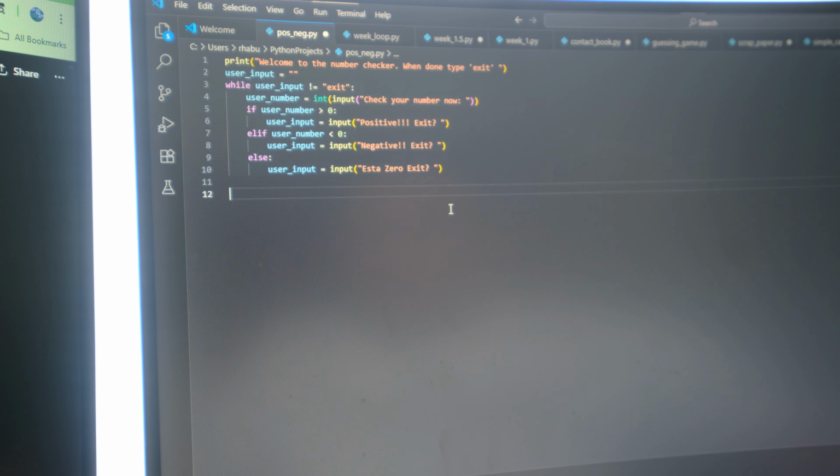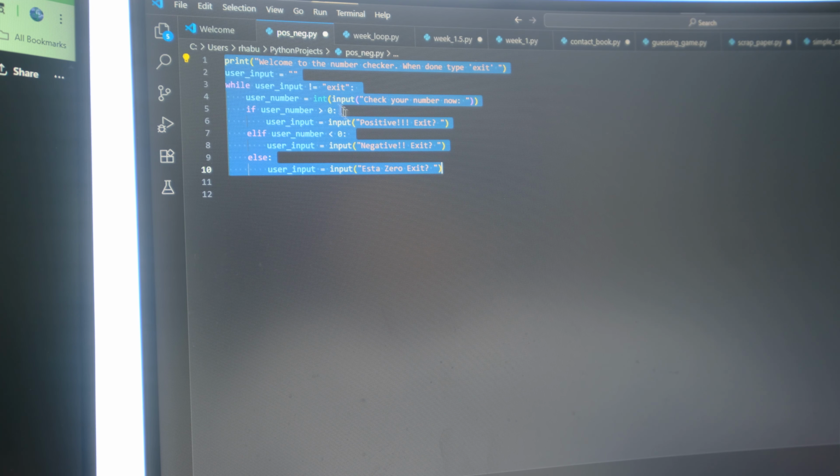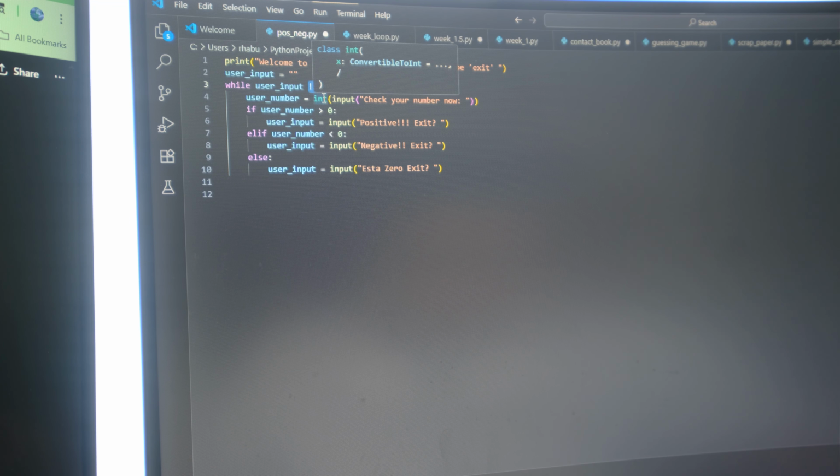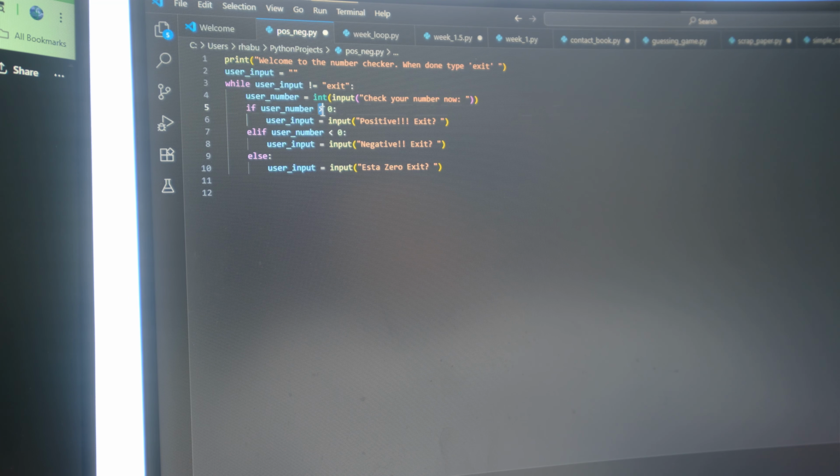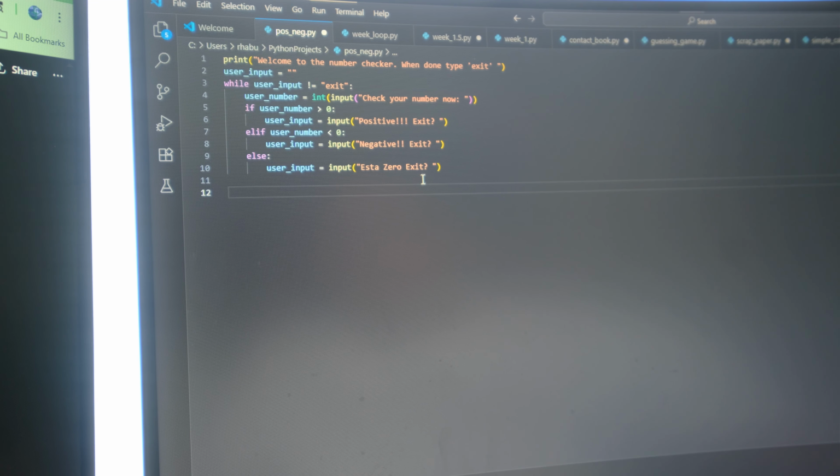Last week I learned more over the control flow. This week I learned more over the loop. And then last week too, I learned user input and print. And so I put it all together. I learned what int was earlier this week. I learned what these are, your compare values, which are these equal signs, these less than or more than. And so I put all these into congregation.